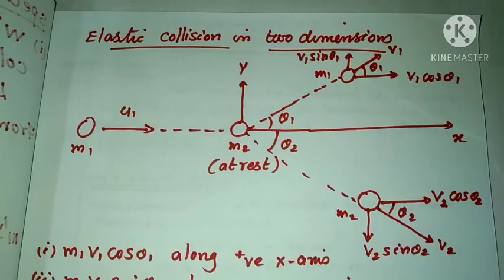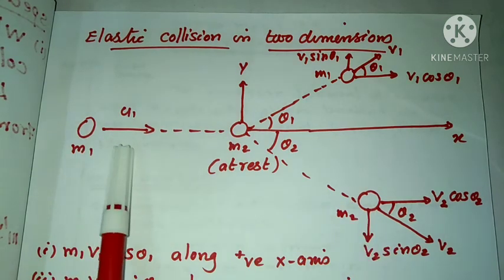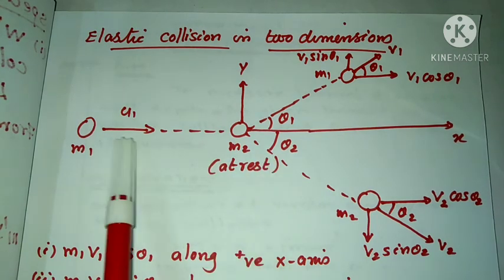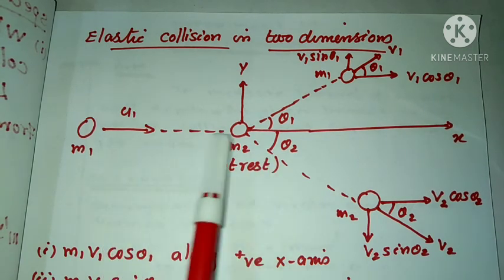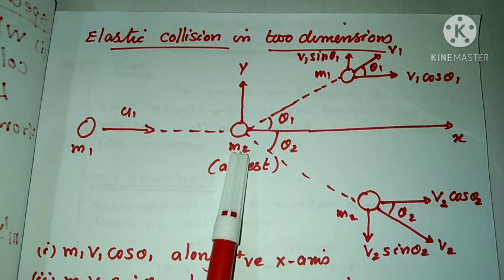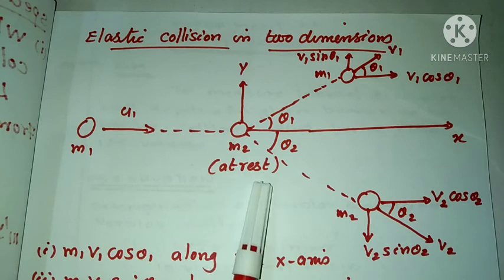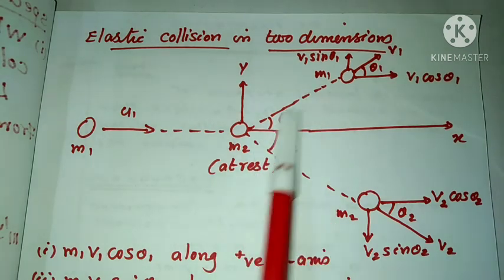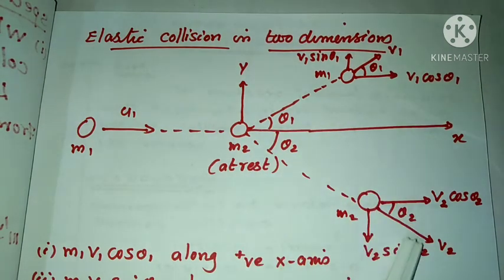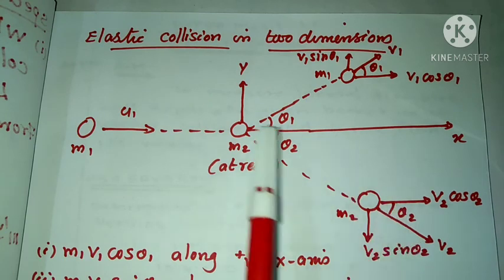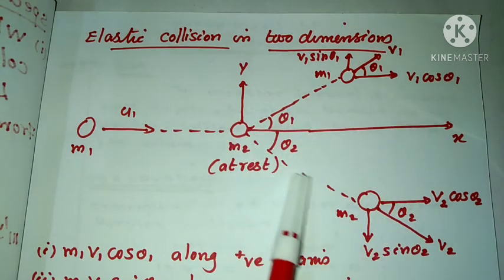Elastic collision in two dimensions. The figure shows the elastic collision in two dimensions. Here a particle of mass m1 moving along the x-axis with velocity u1 collides with another particle of mass m2 that is at rest. So we can say u2 equal to 0. After the collision, the two particles move with velocities v1 and v2, making an angle theta 1 and theta 2